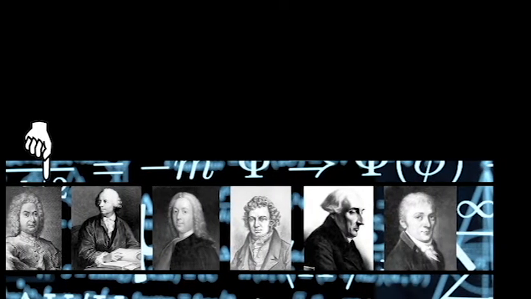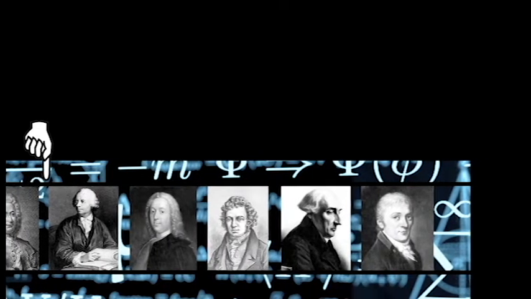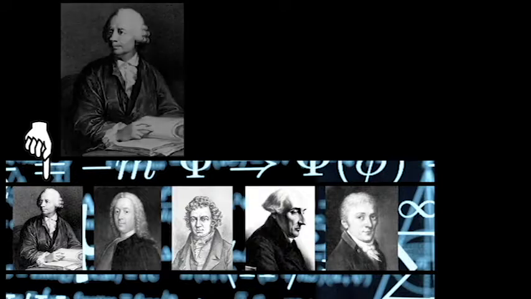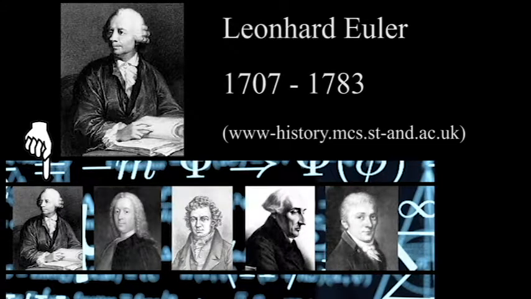Continuing on, we have to stop at Johann Bernoulli's finest pupil, Leonhard Euler. Euler was also a Swiss mathematician who made enormous contributions to a wide range of mathematics and physics, including analytic geometry, trigonometry, geometry, calculus, and number theory. In 1735, he introduces the notation f of x.